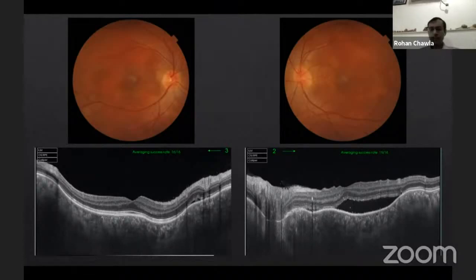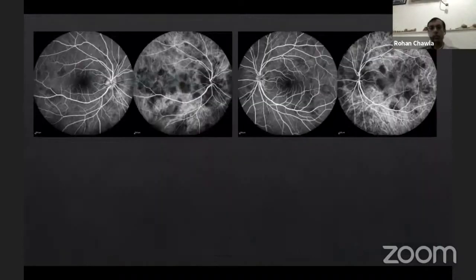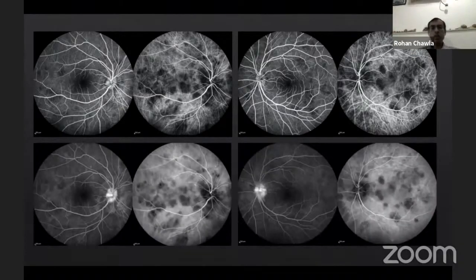So this can happen in cases of inflammation. This can happen in cases of metastasis. So in this case, to further confirm, when you do a fluorescein or an ICG, ICG typically shows you those hypopatches. So where the inflammatory cells are there in the choroid, you are not getting dye over there, and you're not getting the increased choroidal fluorescence as you were getting in the CSC cases. So this is basically a case of Vogt-Koyanagi-Harada syndrome.